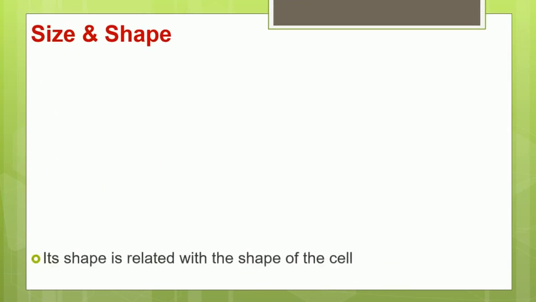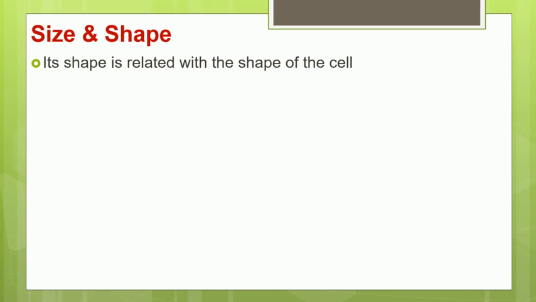We come to the next point, that is the size and shape of the nucleus. So what is the size and shape of the nucleus? First of all, the shape of the nucleus is related to the shape of the cell. So depending on the cell shape, the nucleus shape will also vary. In certain cells, you will have a nucleus which is irregular in shape.